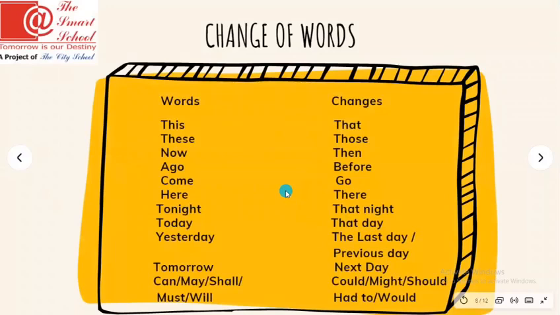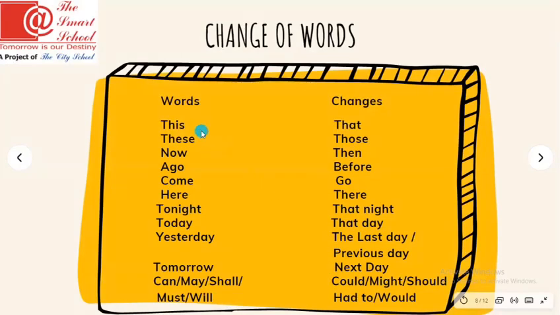I was telling you that there will be some change of words. These are the most common words which are used in direct speech and change in indirect speech. The words given on your left side are used in direct speech, and while converting the whole sentence into indirect speech, you will change these words into these changes.